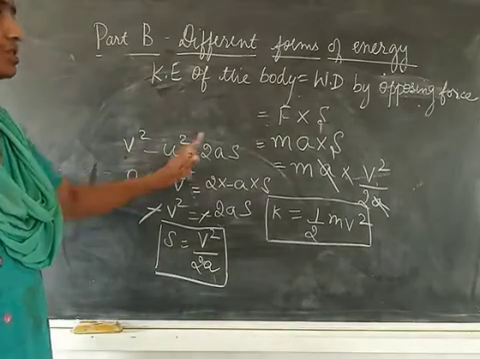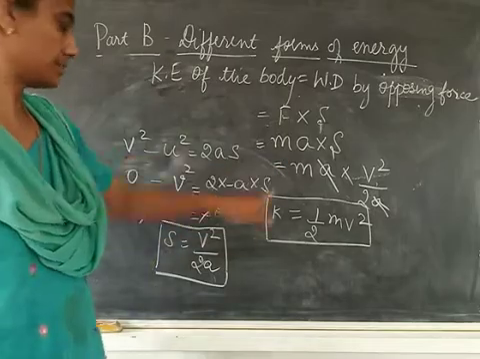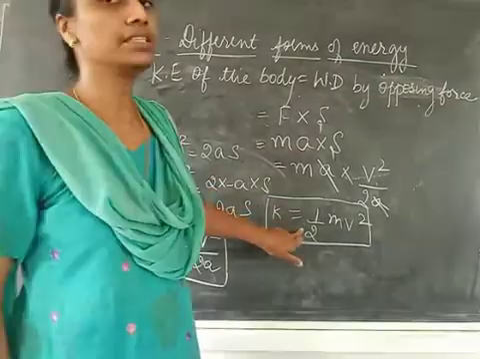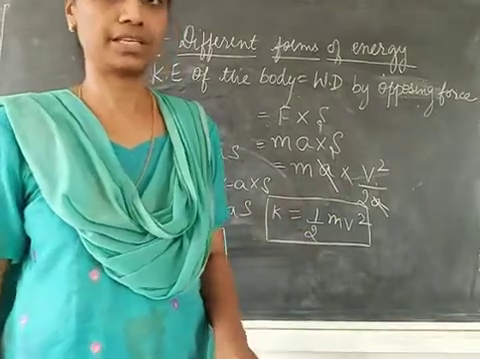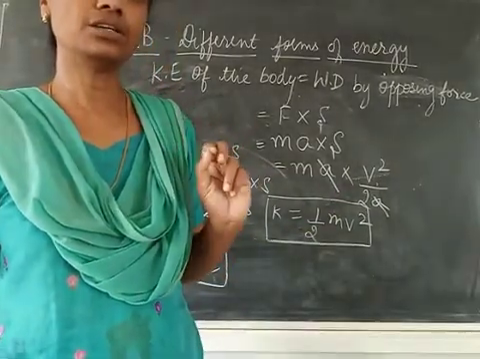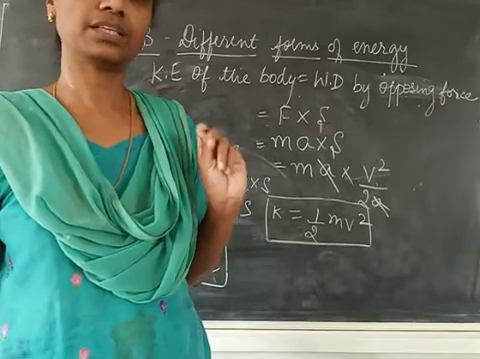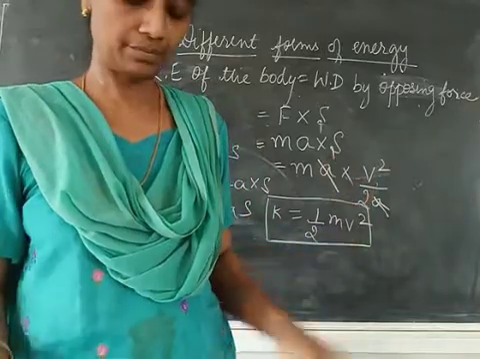V squared minus u squared is equal to 2as. Okay, and then I get the value for s, and I put it here and get the expression for kinetic energy as half mv squared. Okay, so this derivation must be written in your notebook. So I hope you paused it and kept writing it.